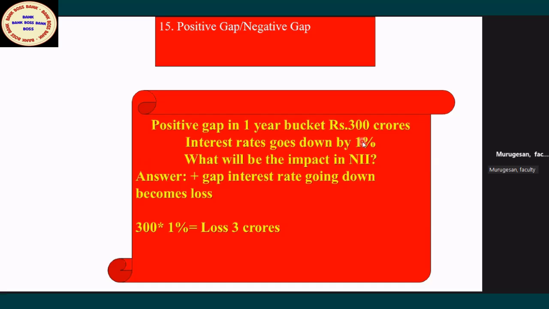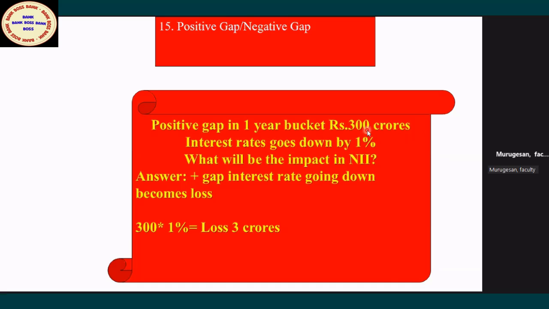This is how you have to run a video in your mind. You are having funds, positive. Now we have to invest those funds. A bank cannot keep any funds idle. Money has to be invested, so the bank has to park it somewhere. So the interest rates are now going up, sorry, now interest rates are going down.